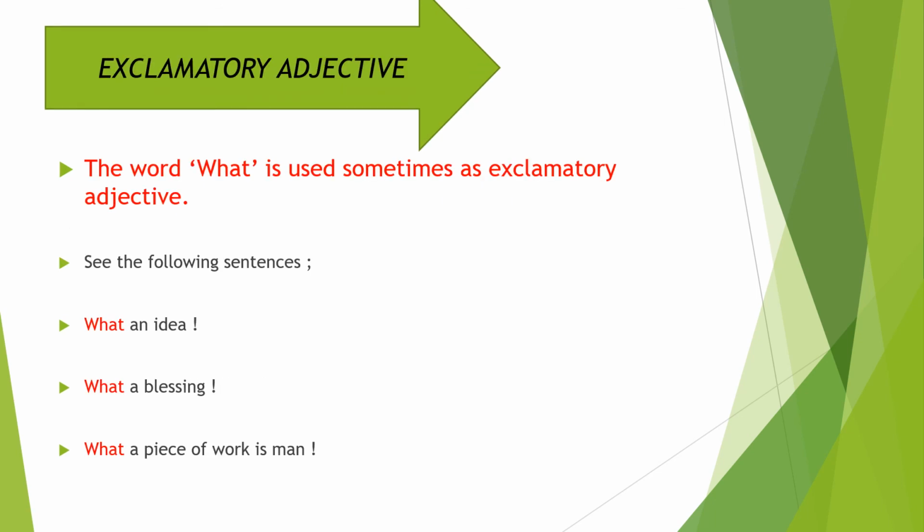Next type of adjective is exclamatory adjectives. What is it? The word what is used sometimes as an exclamatory adjective, or we can say exclamatory word. Let's see the examples. What an idea! You are already familiar with exclamatory sentences. This mark is called the mark of exclamation. In this sentence, what is used as an exclamatory adjective. In the second and third sentences also, what is used as an exclamatory word or exclamatory adjective.